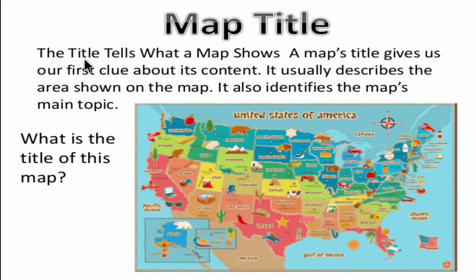So the title tells what a map shows. A map's title gives us our first clue about its content. It usually describes the area shown on the map. It also identifies the map's main topic.